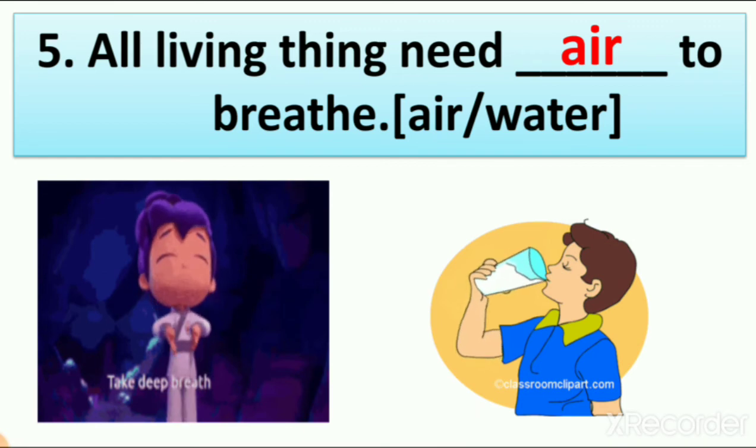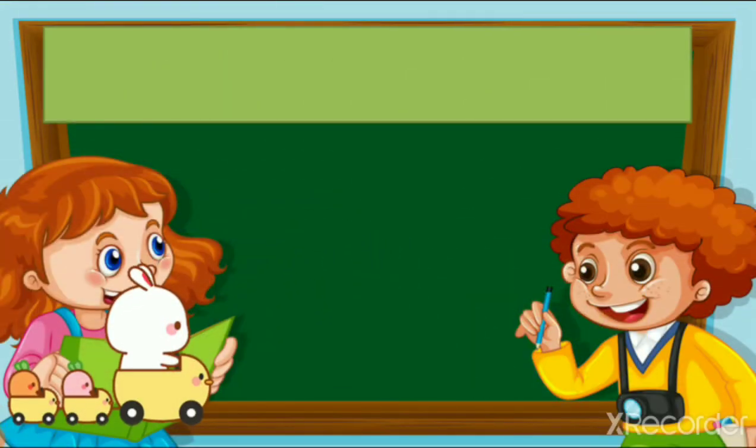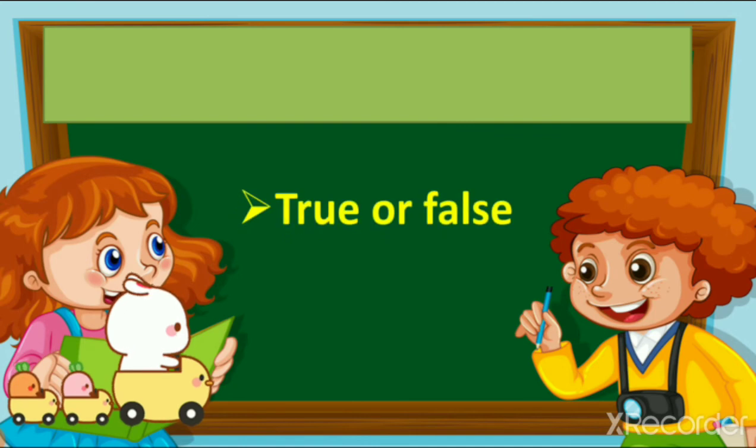Now let's see our second question. Question number 2, true or false. In this we have one sentence, and if the sentence is wrong, we write false. If the sentence is right, we write true, right? So if the sentence is right, what do we have to do? We have to write true. True means right and false means wrong, right? So let's see the true or false.